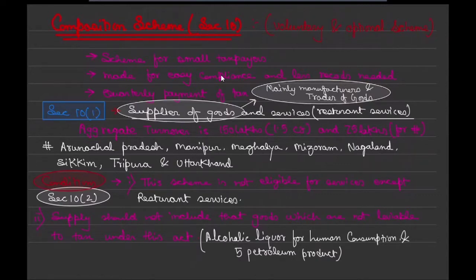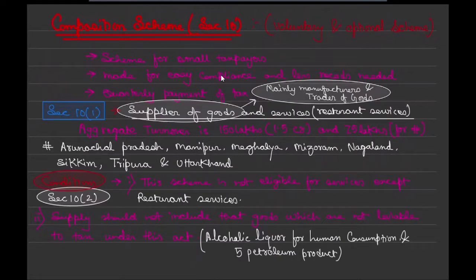You only need to pay tax quarterly, which means a maximum of 4 returns in a year and 1 annual, so a maximum of 5 returns. Now, it is for small taxpayers.